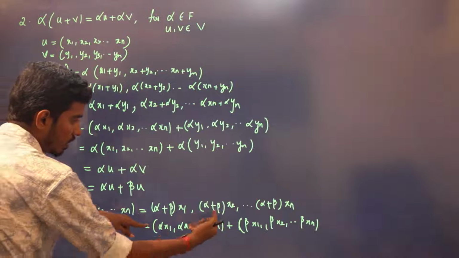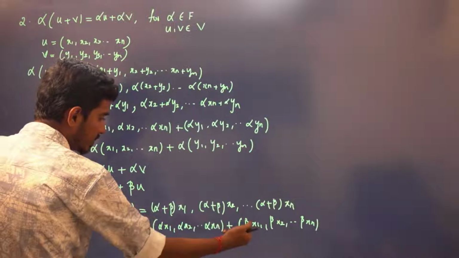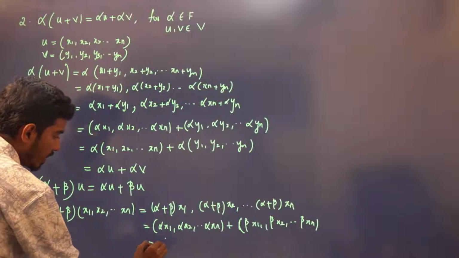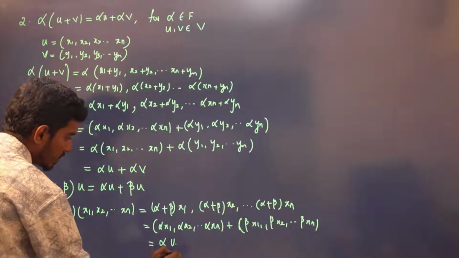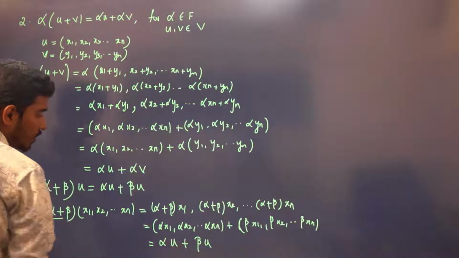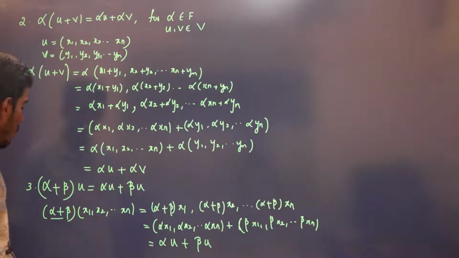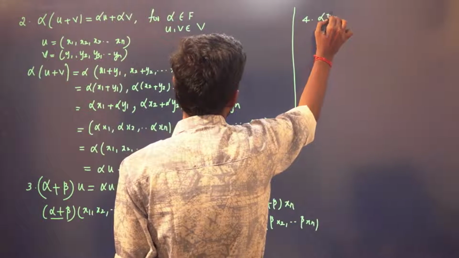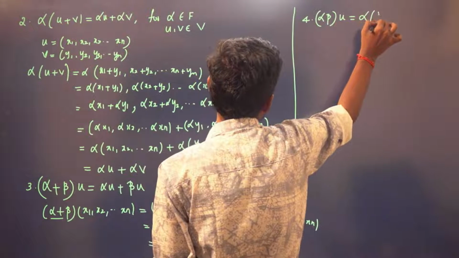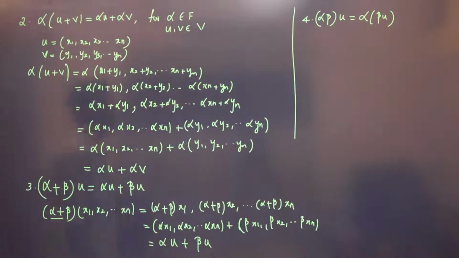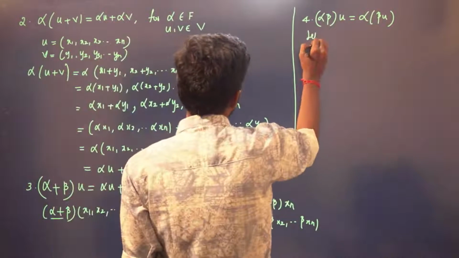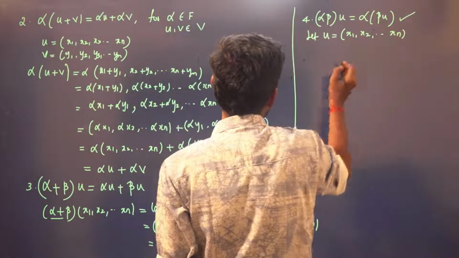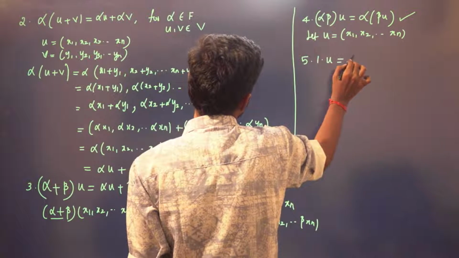Both are the same, right? Alpha x1 plus beta x1 is the same as (alpha plus beta) x1. Alpha x2 plus beta x2 is the same as (alpha plus beta) x2. If I take alpha outside, you will have x1, x2, xn, which is the same as U. If I take beta outside, you get U again. So (alpha plus beta) U is equal to alpha U plus beta U. Now fourth is (alpha beta) U is the same as alpha into (beta U). Again, this is obviously true. Let U be a tuple, and prove this; it will be true. Now 1 into U has to be equal to U.